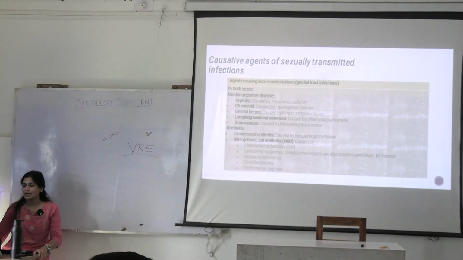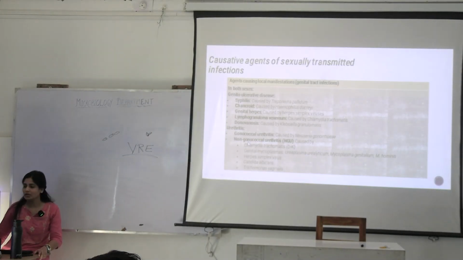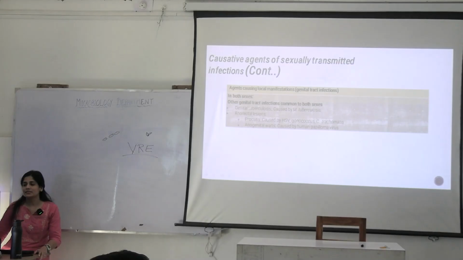So again, in non-gonococcal urethritis, most common cause would be chlamydia. Okay. Then what are other organisms? Ureaplasma, mycoplasma, or even virus. Which virus is it? Herpes simplex virus. Which? One or two? Two. Then Candida albicans is what? A fungus. Yeast-like fungus. Then Trichomonas vaginalis. What is it? Then again in both the sexes, what can you see? You can see genital tuberculosis. You can see anorectal lesions.